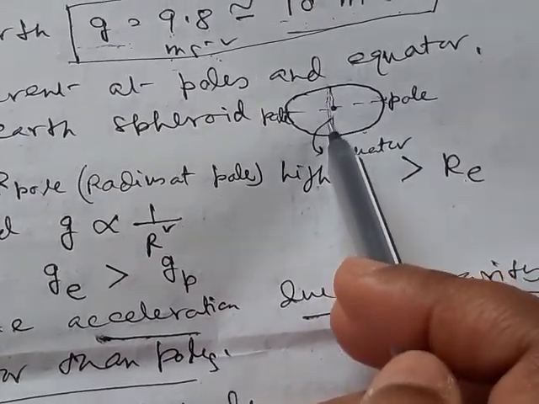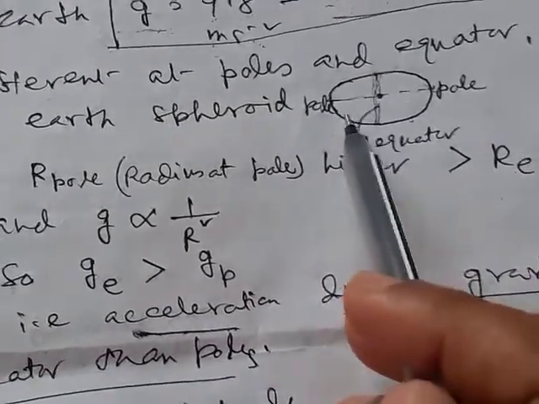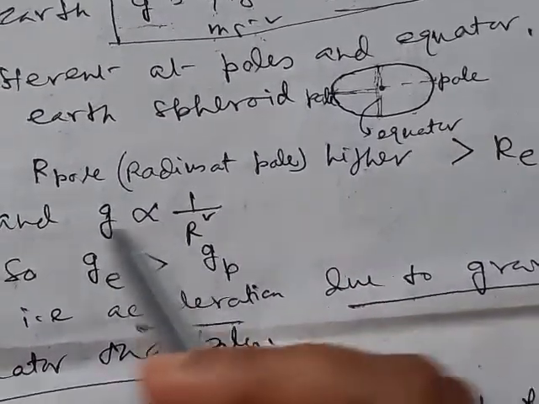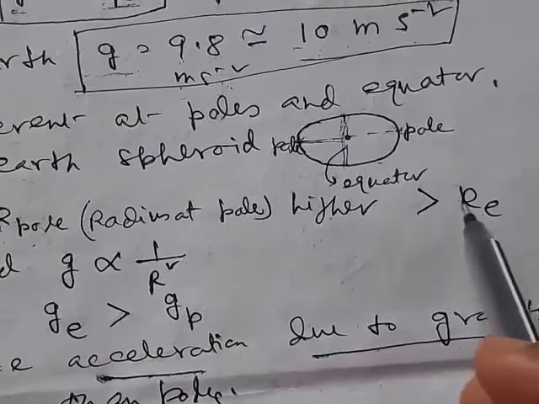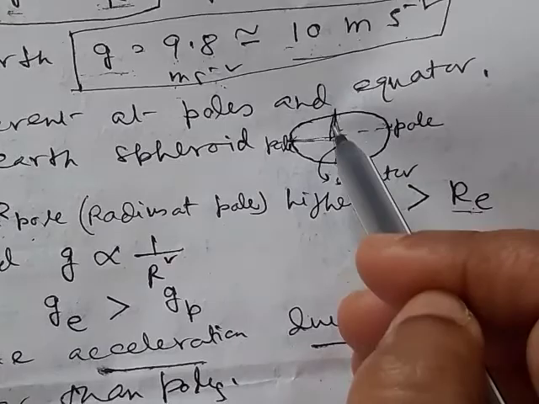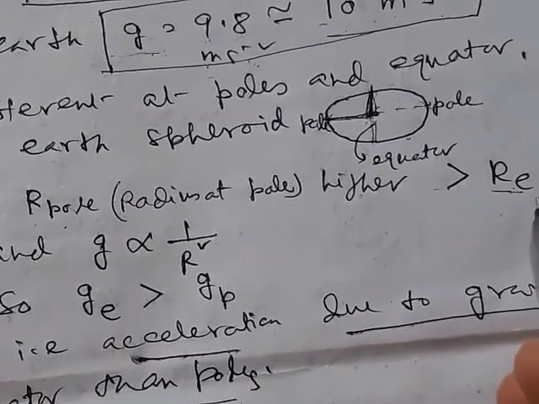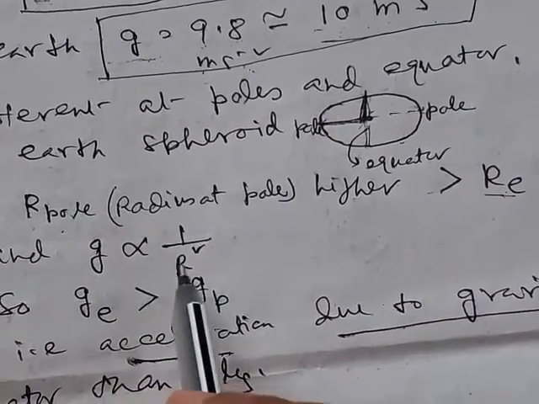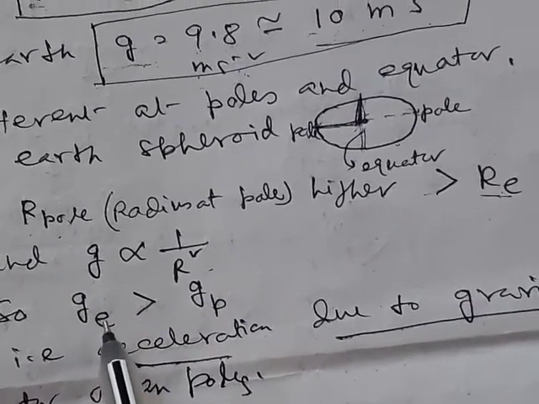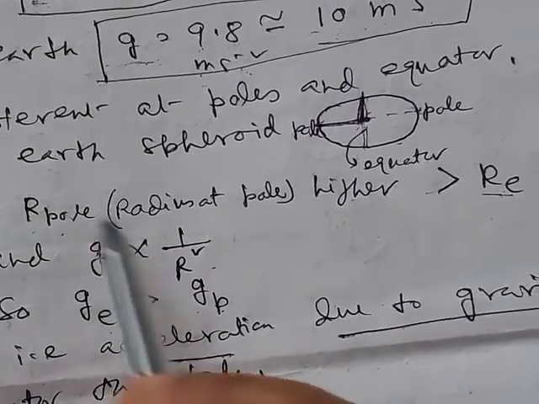This is the equator of Earth, so the radius at the equator is different from that at the pole. It is observed that the radius at the poles, r pole, is greater than the radius at the equator, that is re. This is re and this is r pole, so r pole is greater than re. Now we know g is inversely proportional to r square, so we can write g at the equator is greater than g at the pole, as they are inversely related.